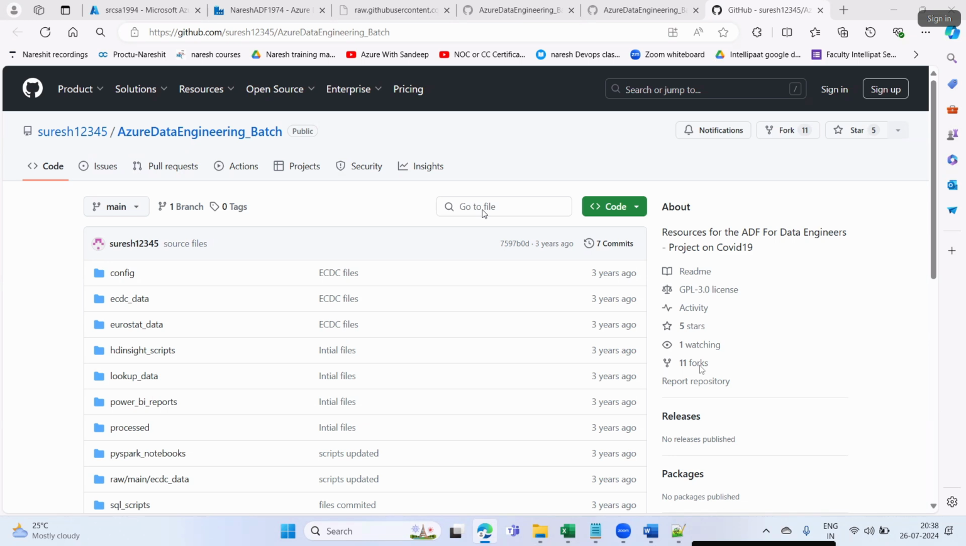The approach is like that only, Anvita. For CSV files, zip files, whatever it is, we are just changing the expression. That's it. The tools and activities we are using are the same only.